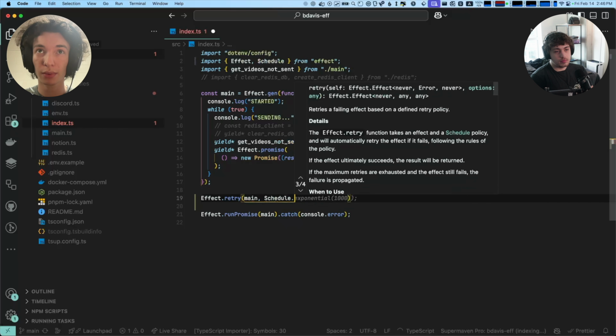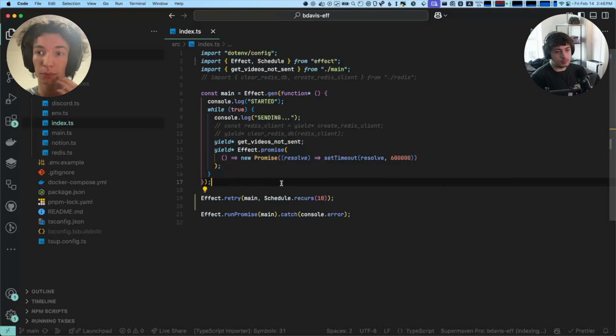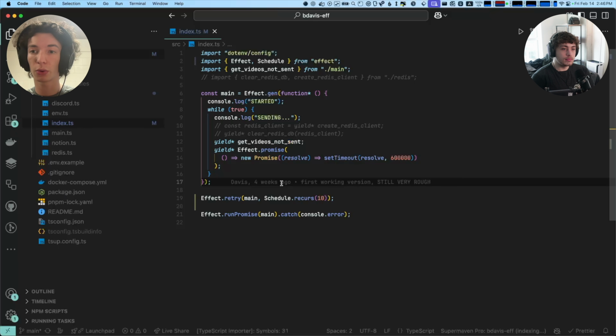So Effect has, here we could just get a basic schedule. Effect has this whole data type called schedule, which is super, super powerful. So you can define a schedule that runs like 10 times in a row. You can define a schedule that is spaced by 100 milliseconds apart for the first 5 times and then goes to exponential backoff for the next 10 times and then it stops.